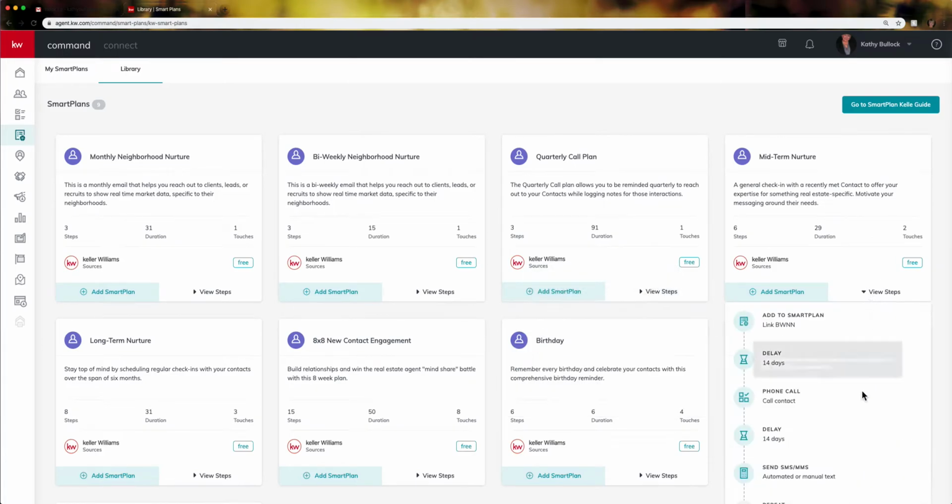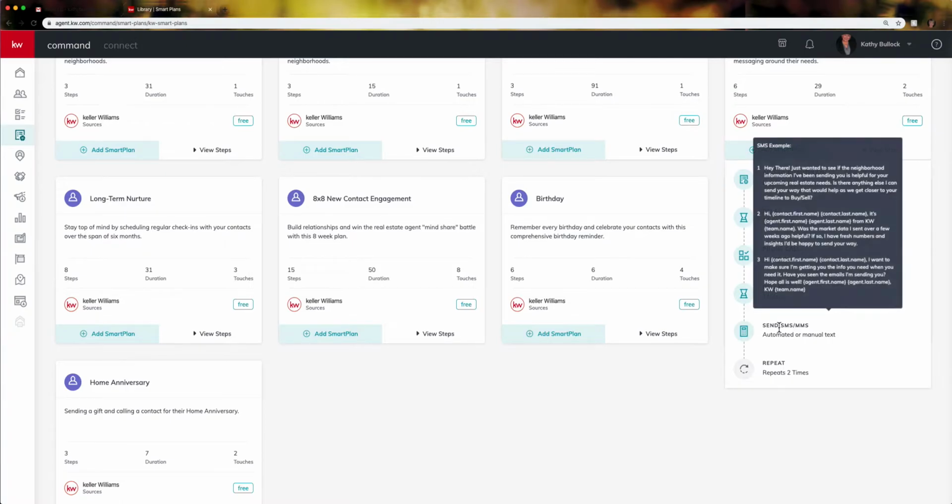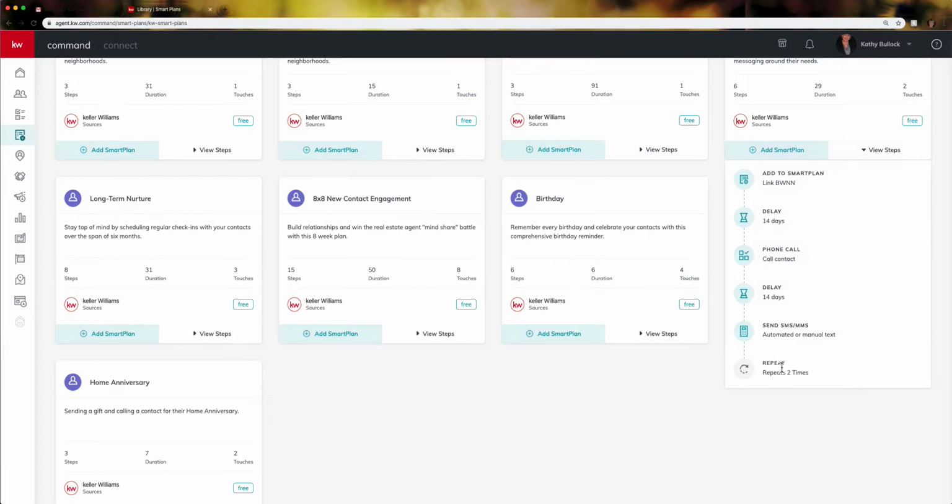Midterm nurture, again, this one actually adds in a little bit of texting. So you are going to have them added on to the biweekly neighborhood nurture. You are going to wait 14 days. You're going to have a phone call. You're going to wait 14 days, and then it's going to send you a text. And you'll see on these texts, the first one will be the first text, the second time will be the second text, and then the third one will be the final text, because this is actually going to go through this 3 times, okay? And if you want to change these text messages, I'm going to show you how we can go about doing that also.